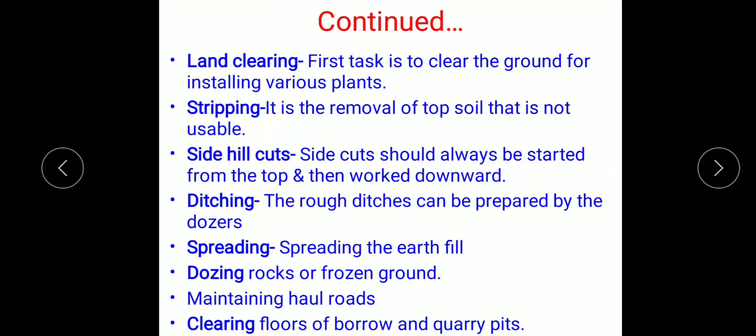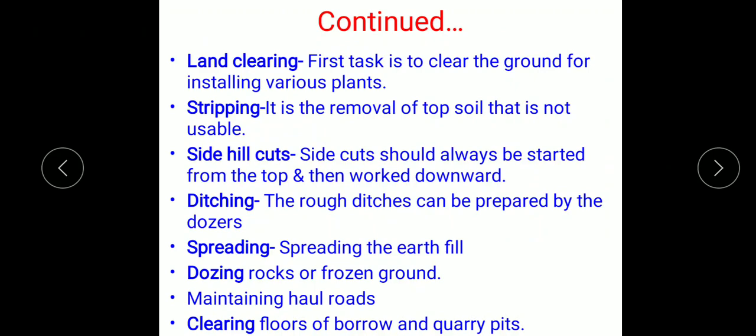As the name indicates, the first task is to clear the ground for installing the various plants. So this bulldozer is used for clearing the land before starting the actual construction site. The next use is the stripping. So stripping means whenever it is required to remove the top of a soil which is not usable, in that case bulldozers are used. It can also be used for side hill cuts. So for these side hill cuts, it should always be started from the top and then worked downward.